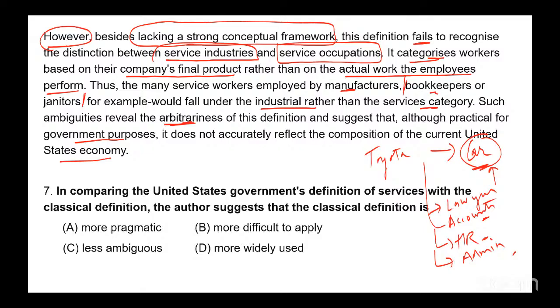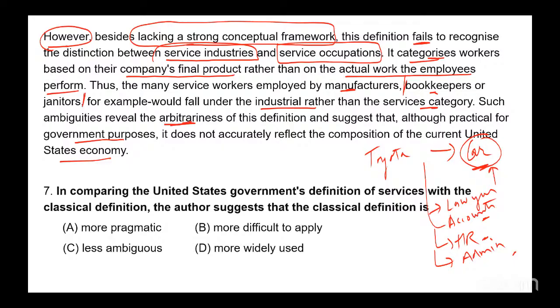So we understand the classic definition. The problem is it is difficult to sustain because it does not take care of that store point, right? Storing electricity, storing a code electronically. The United States definition again has a problem. It is practical, but does not accurately reflect the composition of the economy, right? So in comparing the United States government's definition of services with the classical definition, the author suggests that the classical definition is one.